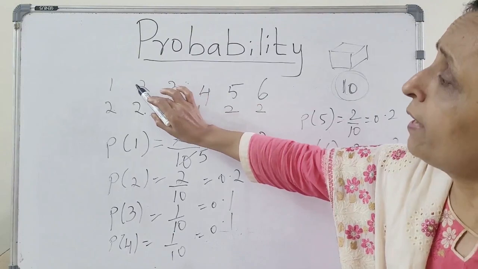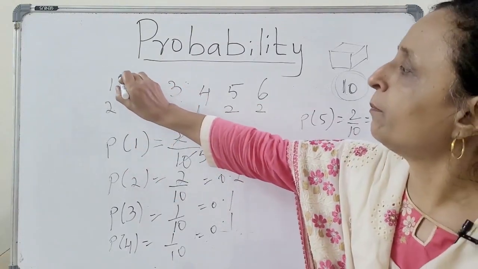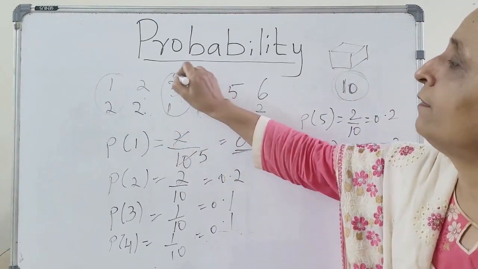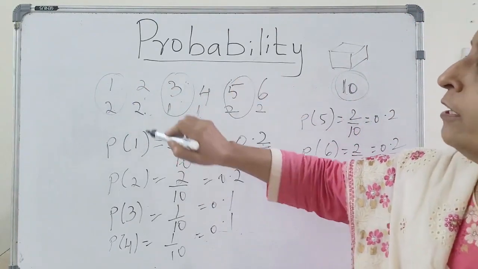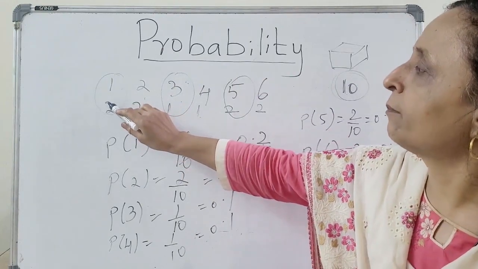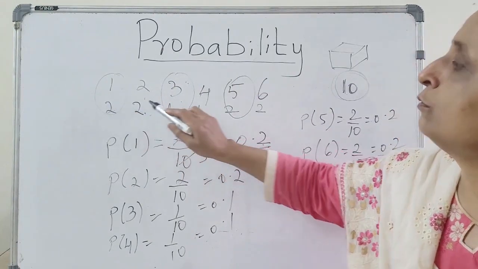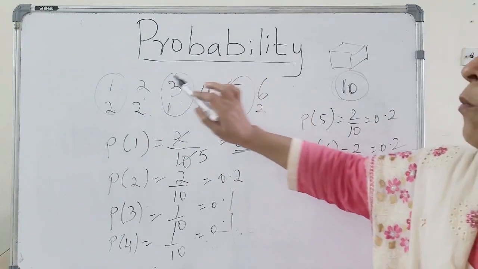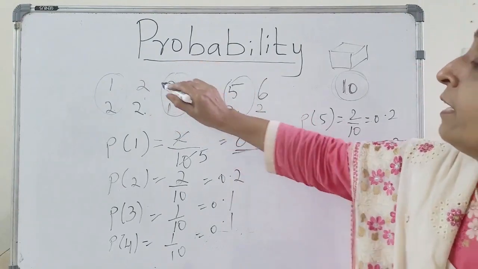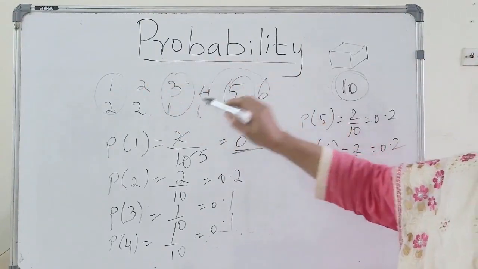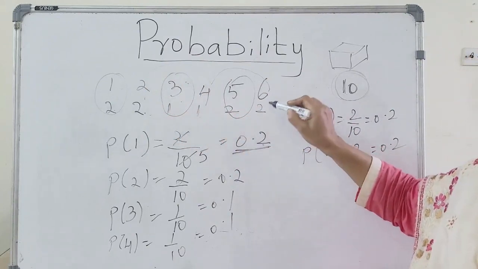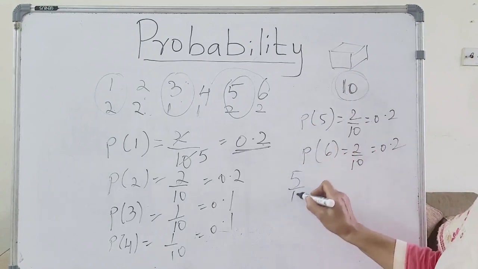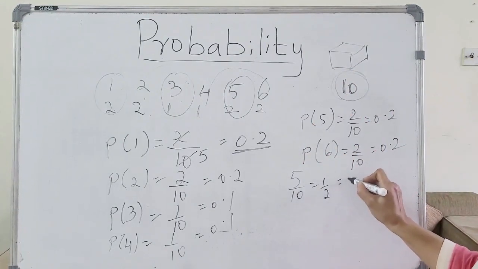Now, sometimes it might be asked, what is the probability of having odd numbers? So you take the odd numbers 1, 3, 5. You calculate the probability of having odd numbers: 2 plus 1 plus 2, 5. So it is going to be 5 by 10. What is the probability of having the even numbers? 2, 4, 6. So 2 plus 1 plus 2, 5 by 10. You might write 5 by 10, which is 1 by 2, equal to 0.5.